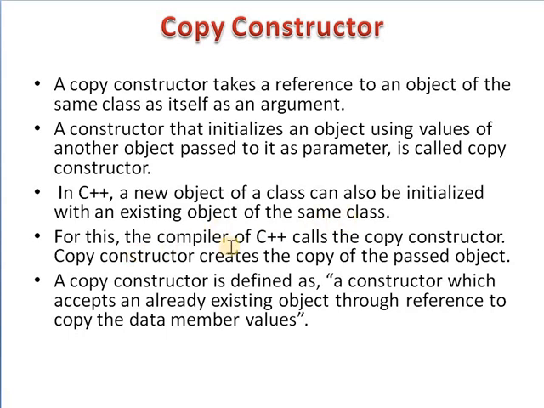For this, the C++ compiler calls the copy constructor, and the copy constructor creates the copy of the passed object. So, the copy constructor is defined as a constructor which accepts an already existing object through the reference to copy the data member values.